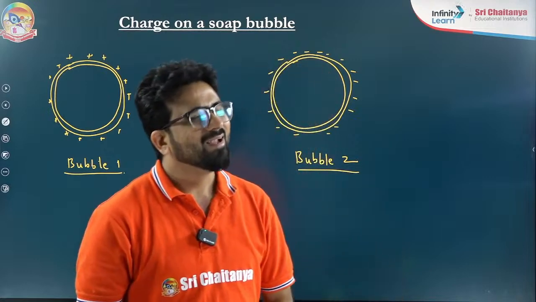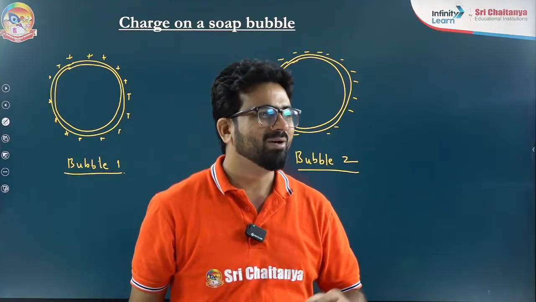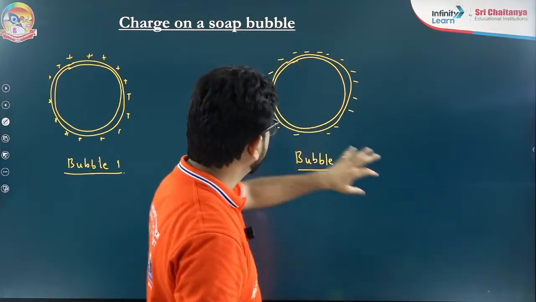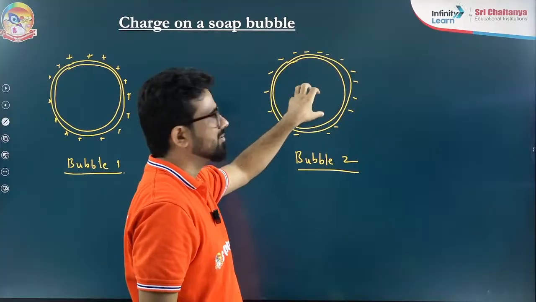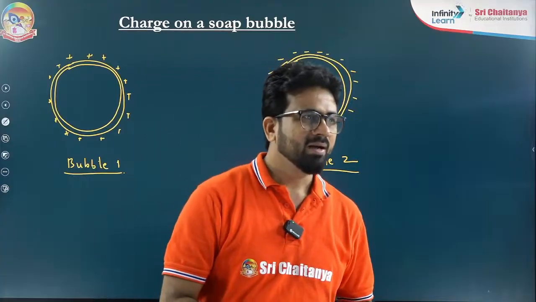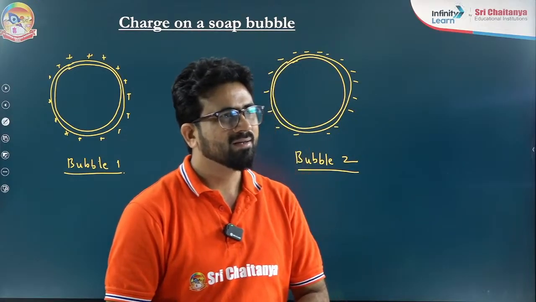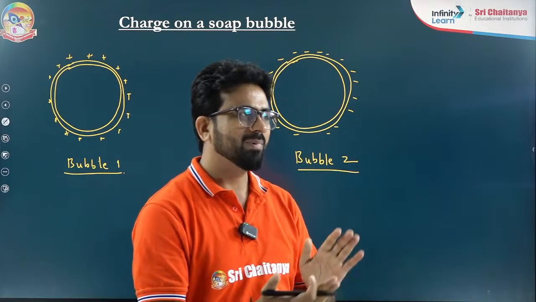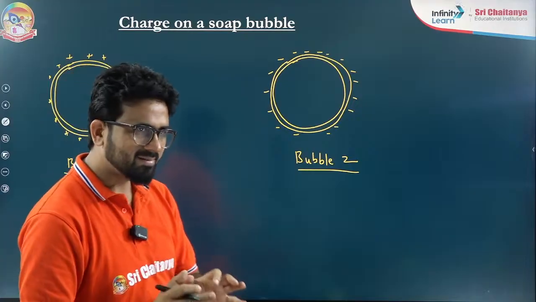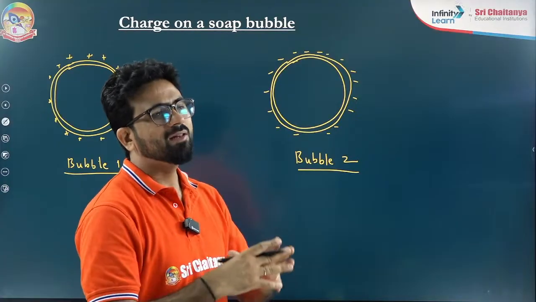Ramadevi, 4T by R, you are telling actually good, but this is the excess pressure, and I am not asking about excess pressure. I am interested in what effect will occur on the area, radius or volume of this soap bubble due to putting these charges. That is my question. So you have to understand. I think now it is clear, beta. Ramadevi, yes, I understand 4T by R, that is the excess pressure. That is not what I am asking. I am asking what the effect is on it.